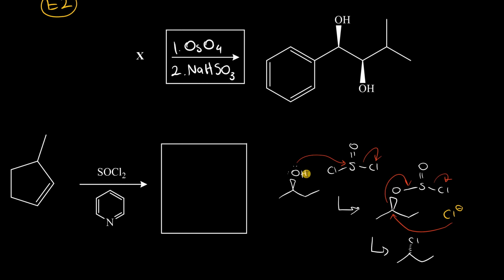The net result is that the reaction can substitute an OH for a chlorine in the process, inverting the chiral center. In this case, methylcyclopentene can't react in the way that's described here because we don't have the OH group, so this reaction does not occur.